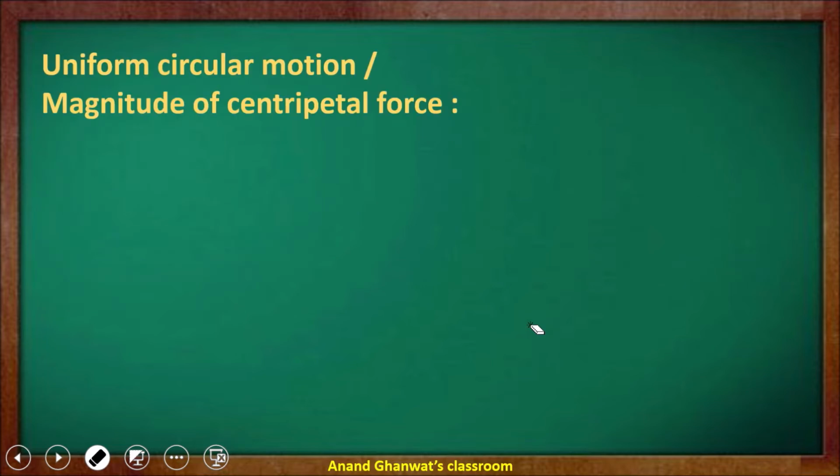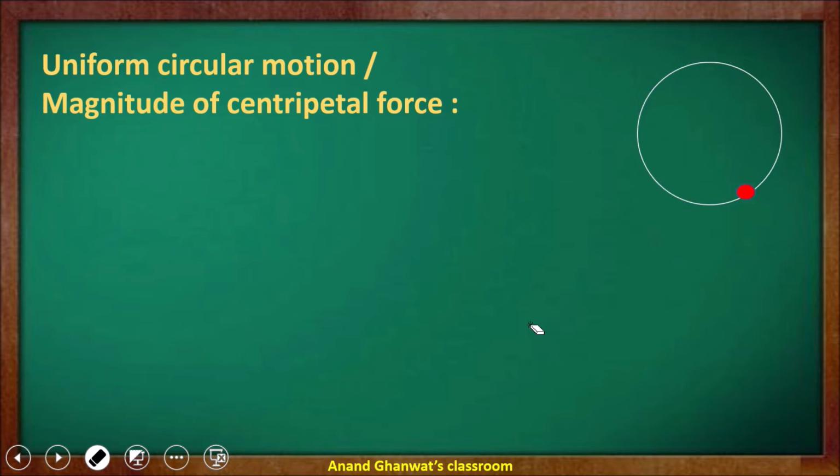Now, the magnitude of centripetal force in uniform circular motion. If the motion of the object is uniform circular motion, then let us find the magnitude of centripetal force. First, let us understand what uniform motion is. For that, let us take an object revolving in circular motion, and if it covers equal distance in equal intervals of time.